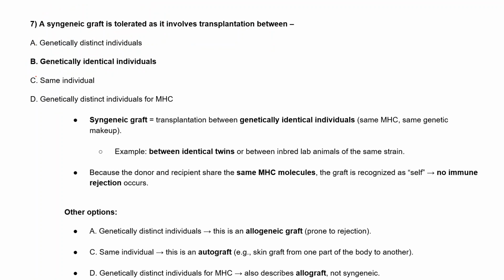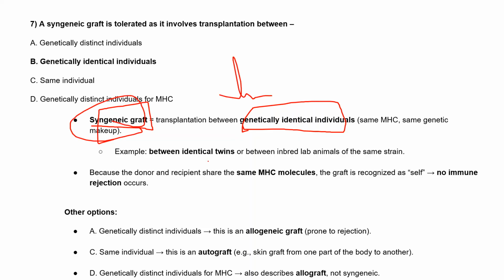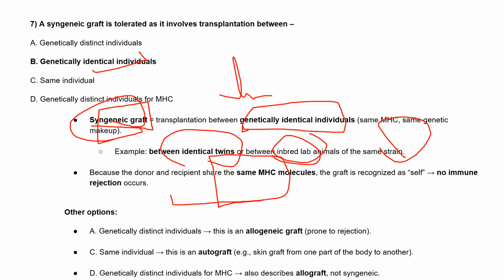So you are right, option B, that is genetically identical individual. So what is a syngenic graft? That is transplantation between genetically identical individuals, like twins, which are genetically identical. The main example of a syngenic graft is between identical twins, or between inbred lab animals which have the same strains, because donor and recipient both share the same MHC molecules, so the graft rejection chances will be nil.